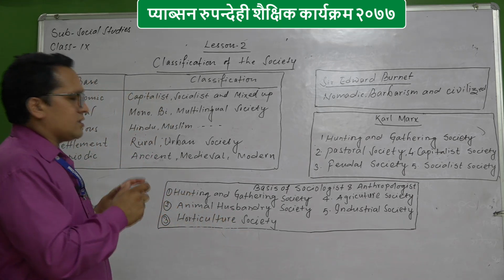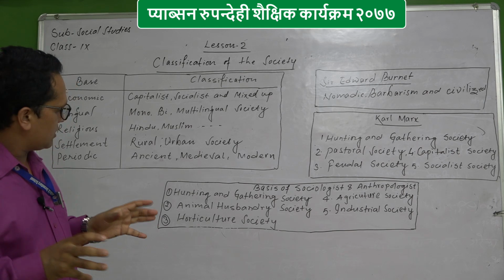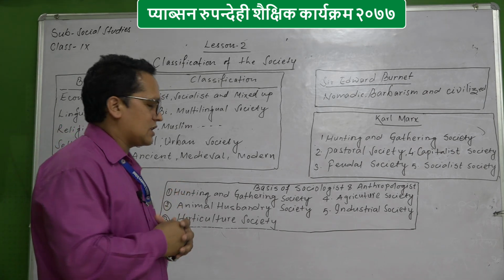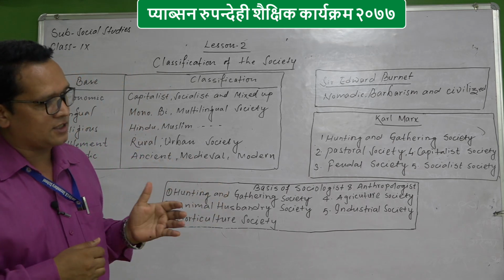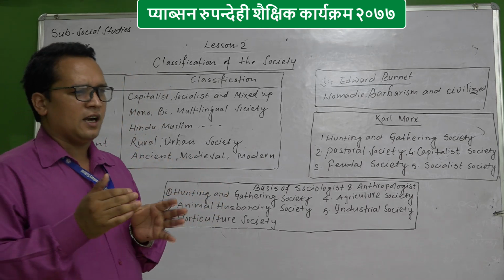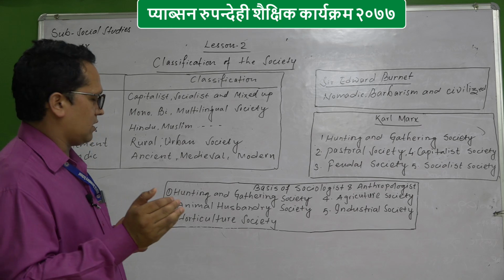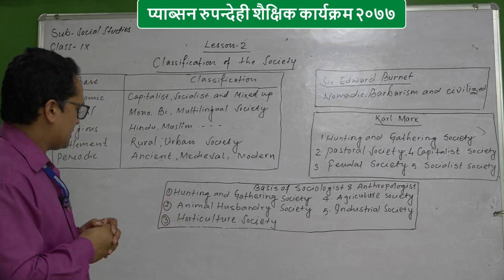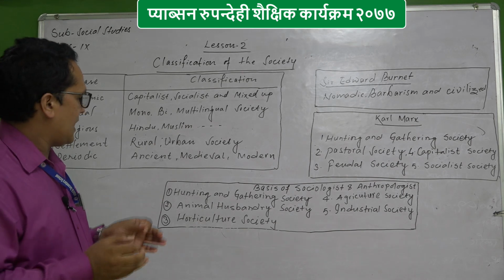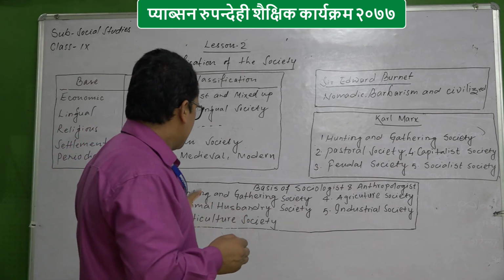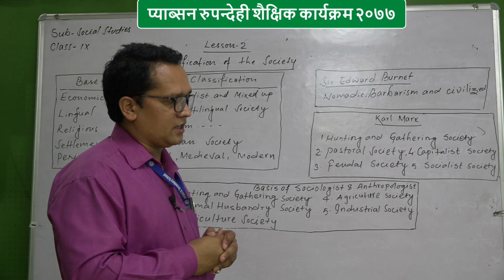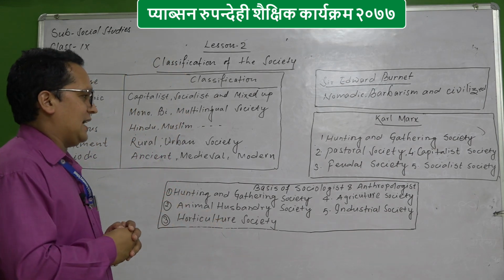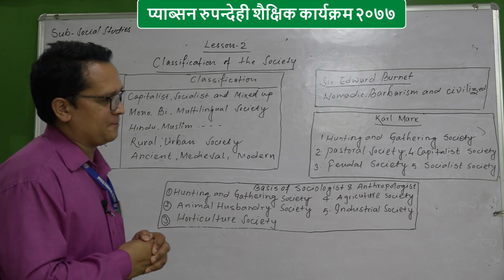So horticulture society is also a somewhat developed society. First the hunting and gathering society, after that animal husbandry, and slowly and gradually development is going on. We started with the hunting and gathering lifestyle, after that animal husbandry, and after that horticulture society. Now point number 4, agriculture society.